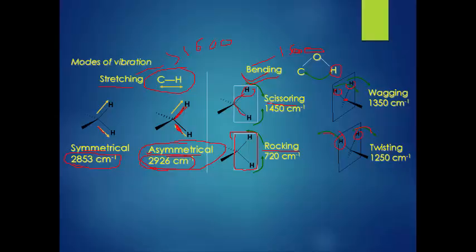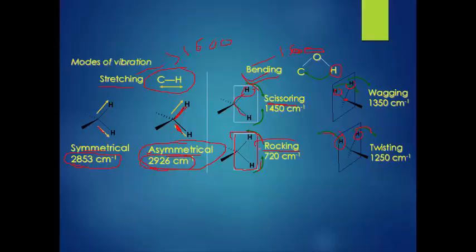What is exactly the meaning of scissoring? In case of scissoring, two atoms approach each other, just like our scissor. See how we operate the scissor; scissoring also occurs in this type. In case of rocking, the movement of atoms takes place in the same direction. Rocking means we dance in one direction. Both hands we pull in one direction.